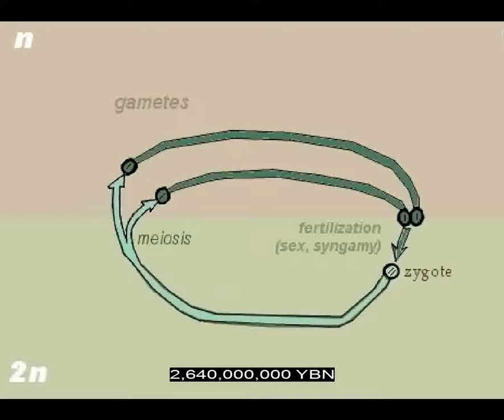All sexual species alternate between haploid and diploid. This begins the haplontic life cycle. Mitosis only occurs in the haploid phase. The only diploid cell is the zygote.